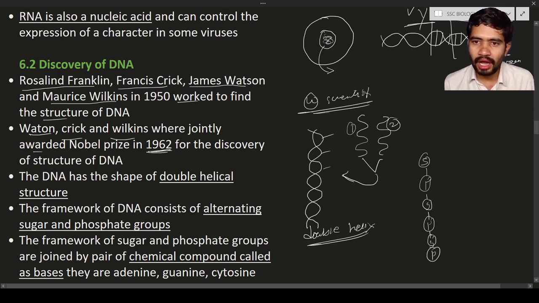Alternating means one after the other. The framework of the DNA consists of alternating sugar and phosphate groups. This is a sugar group, this is a phosphate group, sugar group, phosphate group. So alternating means after sugar, phosphate will come, after phosphate, sugar will come, after sugar, phosphate will come, and so on. This is alternating. So this is one helix and this is another helix.